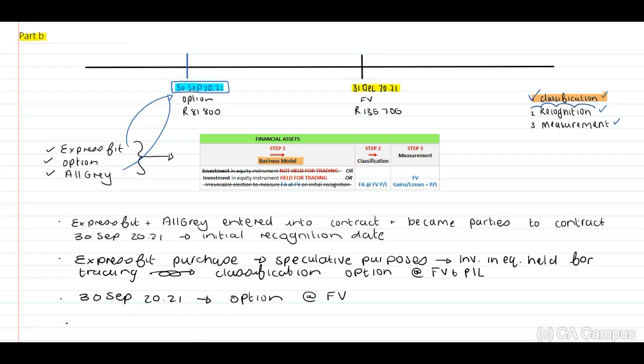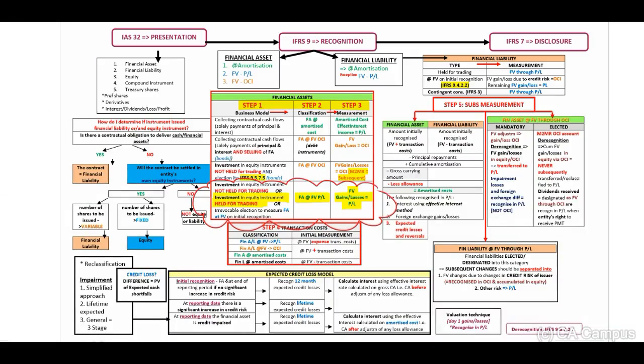Okay. Now, when you look at the right side, we have touched on the classification. Now we need to look at our recognition. The recognition will be our journal entry on 30 September. We have a fair value of 81,800. Therefore, this will be the fair value that we need to include on 30 September. But what about the transaction costs? If we refer to our rules in step number 4, we are looking at a financial asset at fair value through profit or loss.